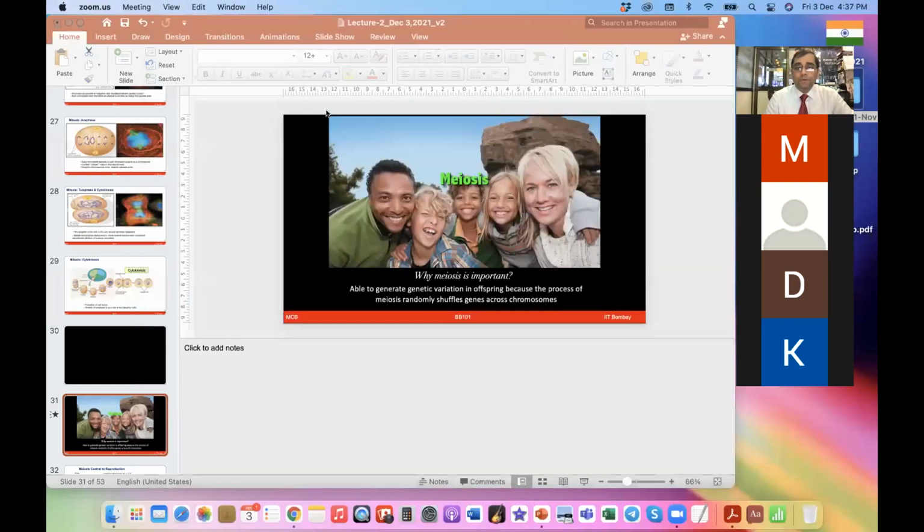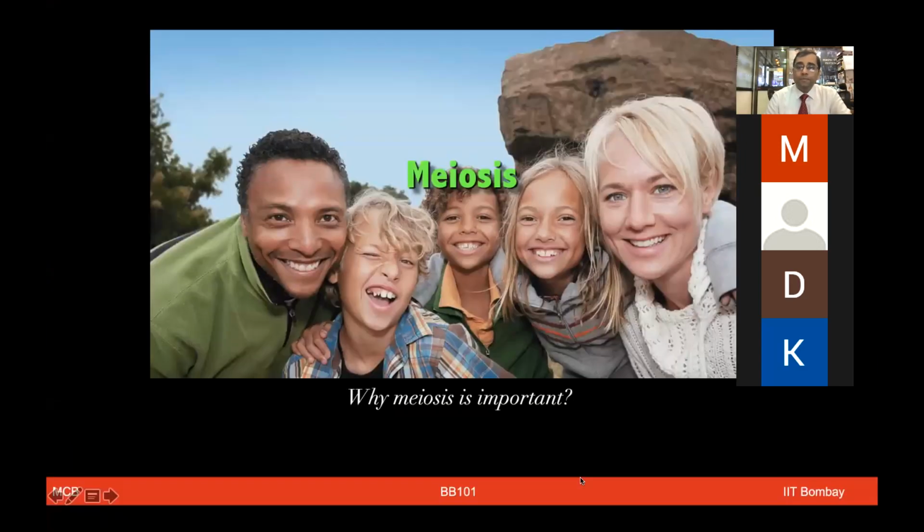And just for this poll, sorry, it was slightly mistimed because of Meher's slide coming a little slower on the screen. But yes, the correct answer was telophase. Sometimes it is not very clear when you look at a small image. That's why the microscopist and the cell biologist spend a lot of time looking at images, right? Okay, so now let me continue, and we move from mitosis to meiosis.